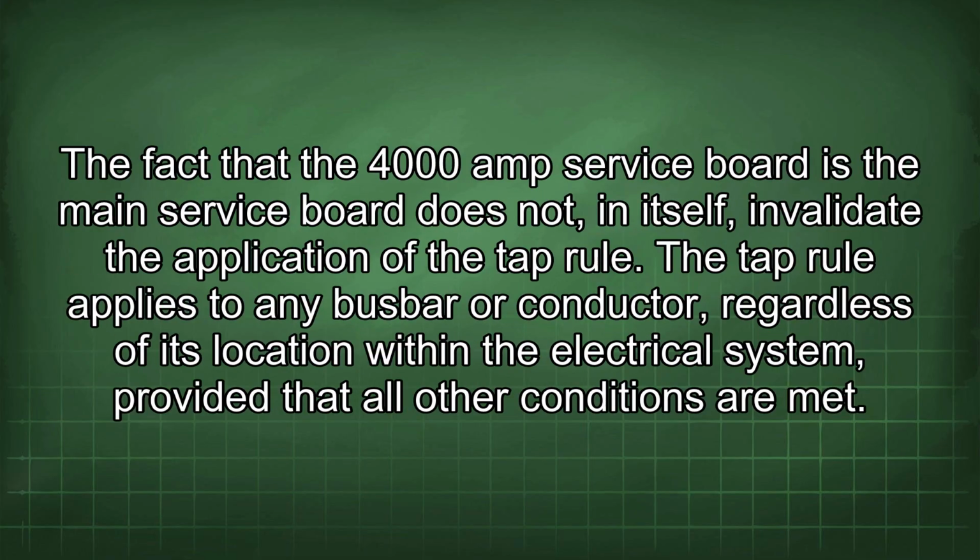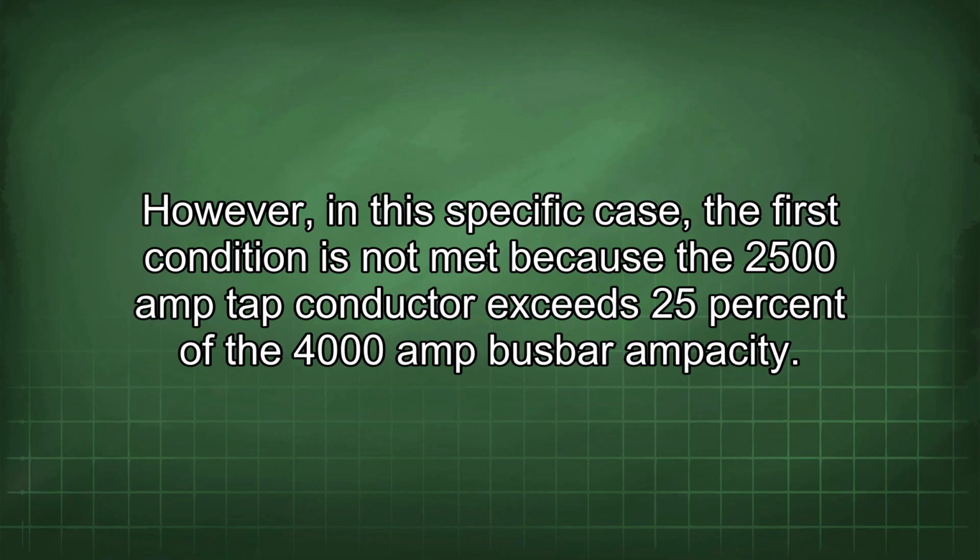The fact that the 4000 amp service board is the main service board does not, in itself, invalidate the application of the tap rule. The tap rule applies to any busbar or conductor, regardless of its location within the electrical system, provided that all other conditions are met. However, in this specific case, the first condition is not met because the 2500 amp tap conductor exceeds 25% of the 4000 amp busbar ampacity.